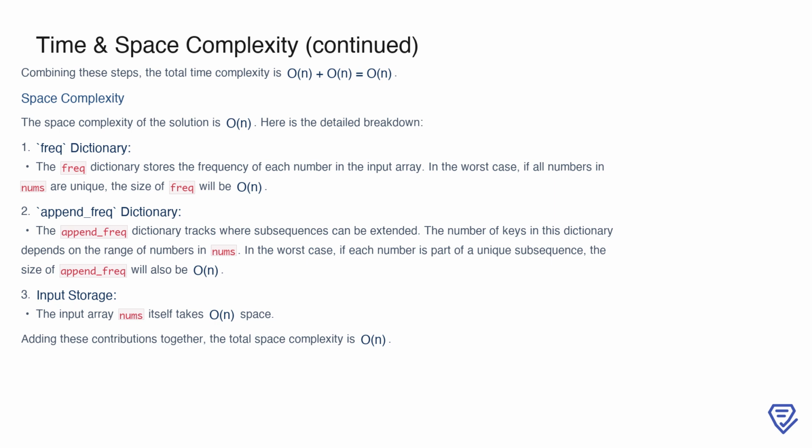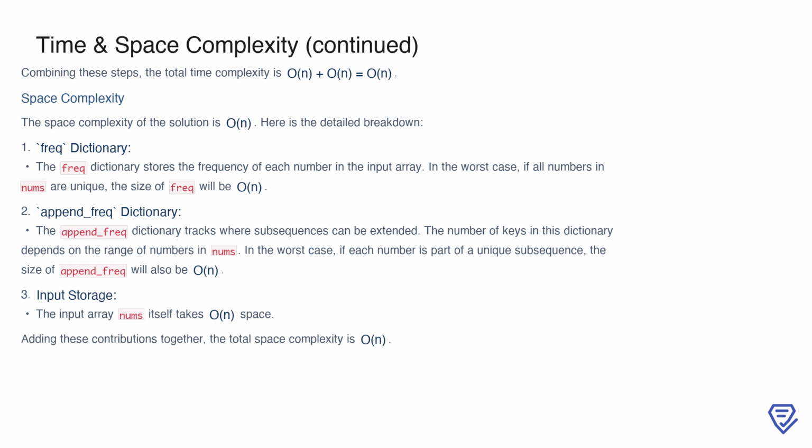Now, let's analyze the space complexity. The solution uses two main dictionaries, frequency and append_frequency. The frequency dictionary stores the frequency of each number, and in the worst case, when all numbers in nums are unique, its size is O(n).